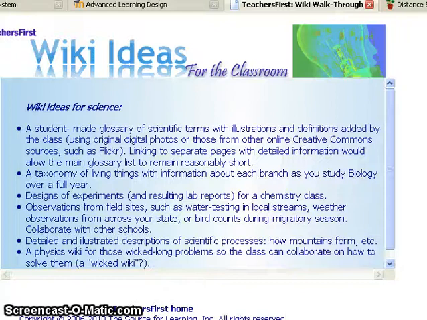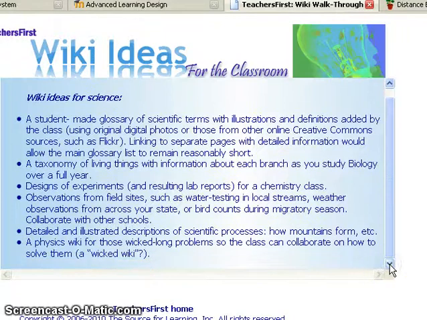You could work on a taxonomy of living things, or design experiments and have comments and changes to what happened as a class, observations from field sites or the state, or collaboration from other schools. It also talks about how you can have an illustrated and detailed description of a process, such as how mountains are formed. Or a physics wiki for those wickedly long problems, so that students can collaborate on how to solve them.